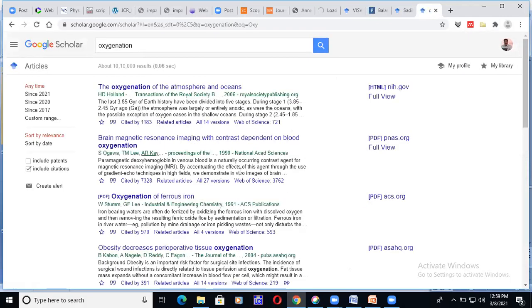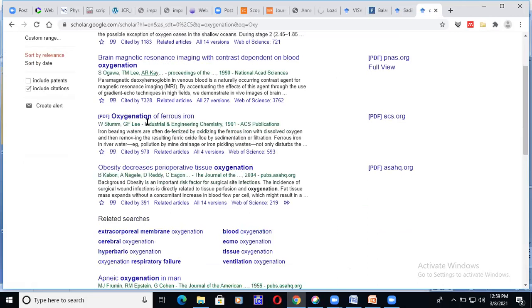If I select, the articles are shown here, with PDF. I can check whether that article is available. And the citation given is 391. This is also one of the measures, the overall citation. The citation has been shown as overall citation.